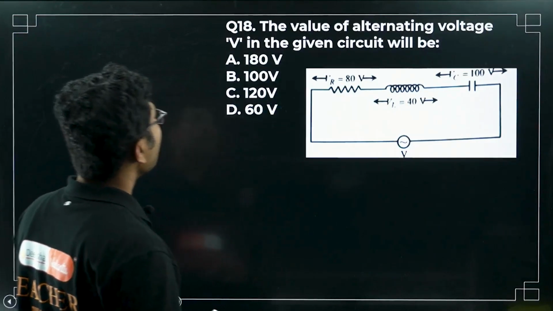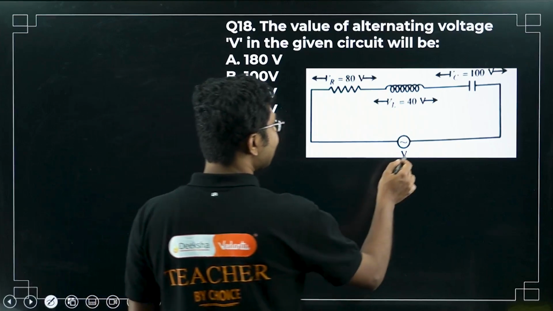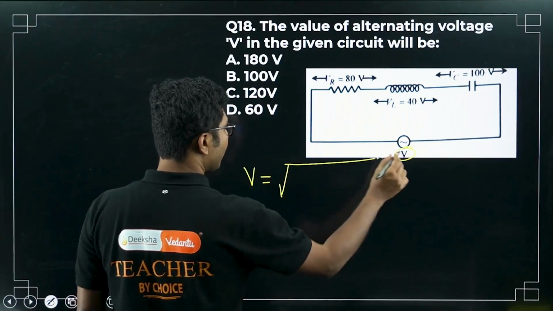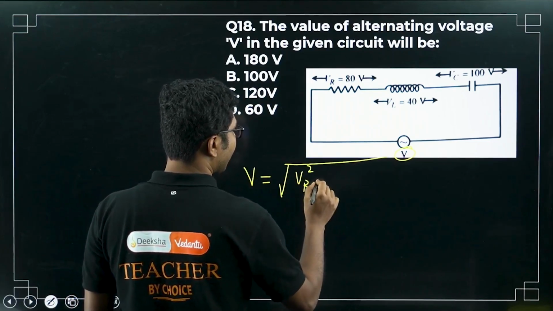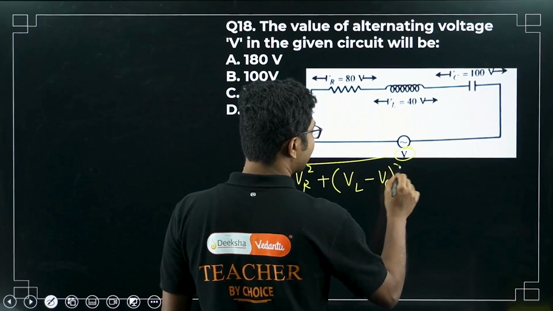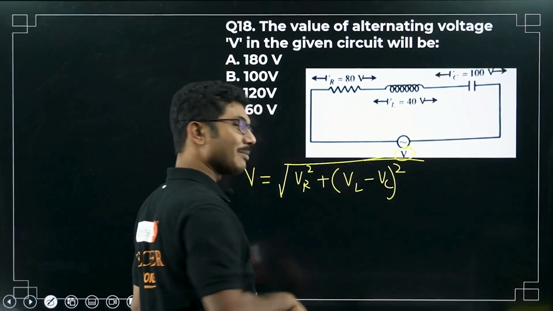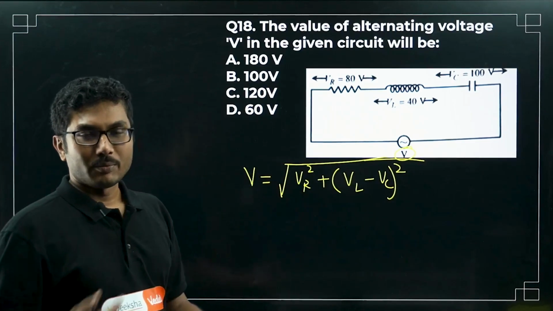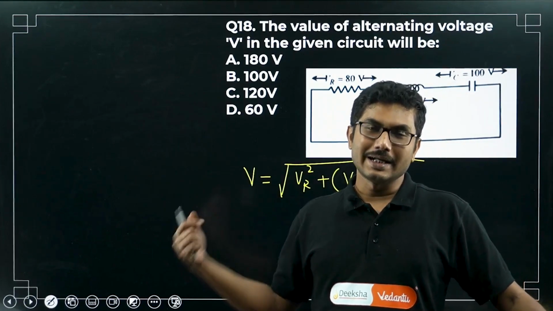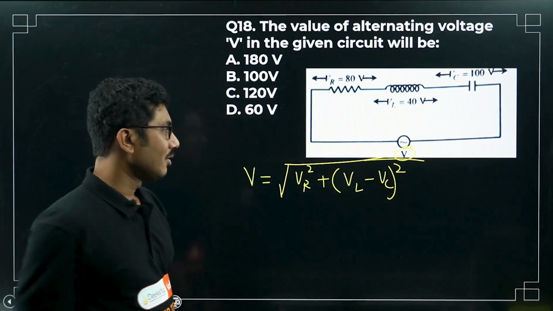Now next question, the value of the alternating voltage V in the given circuit will be? We know that V is equal to the square root of VR square plus (VL minus VC) whole square. It does not matter. We know that for VL and VC there is a square sign here, so VL minus VC or VC minus VL, both are the same. Only the meaning is different. If VL is greater, then it is an inductive circuit. If VC is greater, it is a capacitive circuit. Otherwise the formula does not matter, the formula is the same.